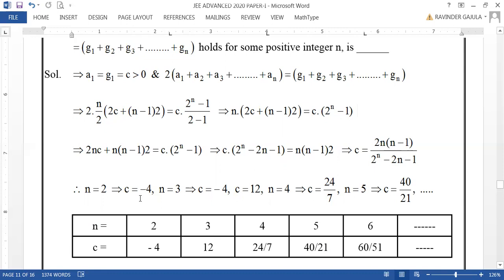So c value will be minus 4. For n equal to 2, c equal to minus 4. For n equal to 3, c is equal to 12. c equal to 12 only.